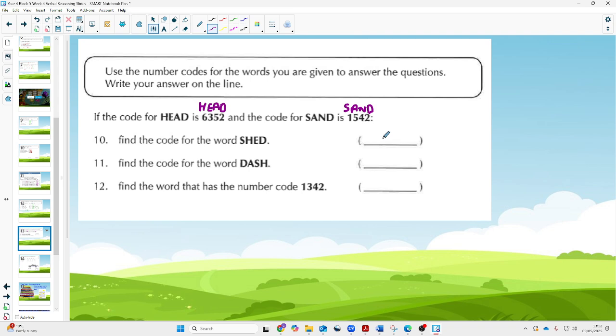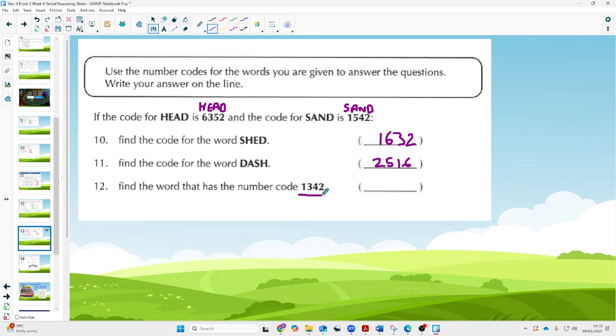So what's the S? Well, that's 1. H is 6. E is the 3. And the D is the 2. So I've got the code 1632. That should be a fairly simple mark. Then, again, got to look carefully. So the D is the 2, the A is the 5, the S is the 1, and the H is the 6. So it's 2516.